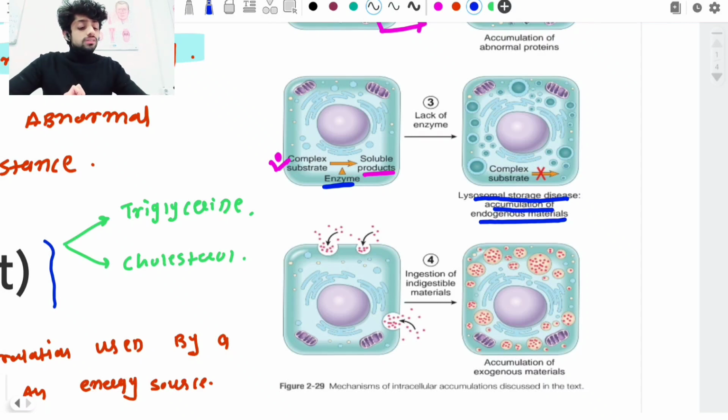Okay guys, so what's the meaning of lysosomal? Because the enzymes are produced by the lysosomes. So if the lysosome is defective, it does not produce the enzyme, and if the enzyme is not available, it is not able to convert the complex substrate into the soluble product. So a lysosomal defect can lead to the enzyme not being present, and if the enzyme is not present, the complex substrate is not able to convert into soluble products. These are the pathological mechanisms of lysosomal storage disease.